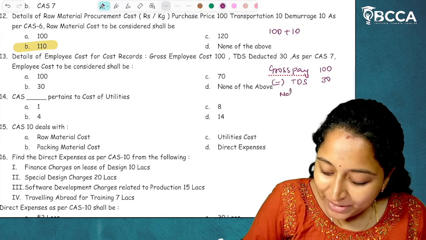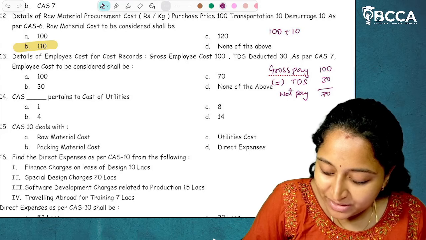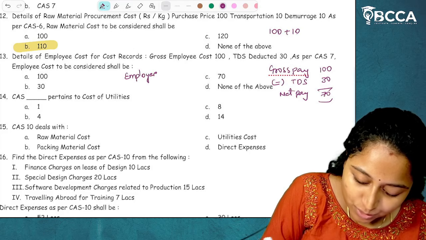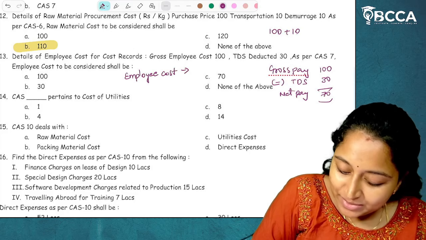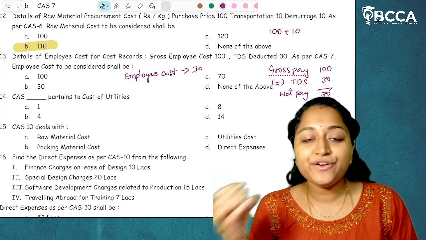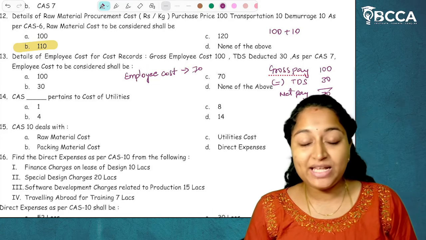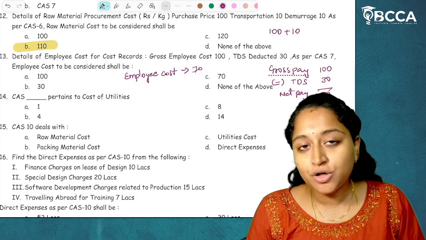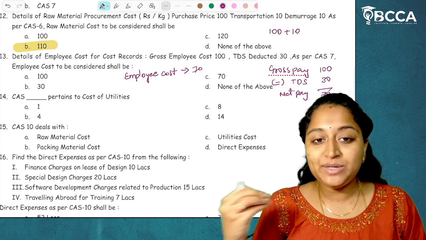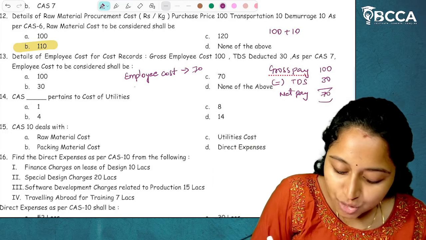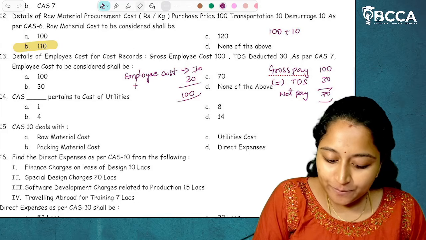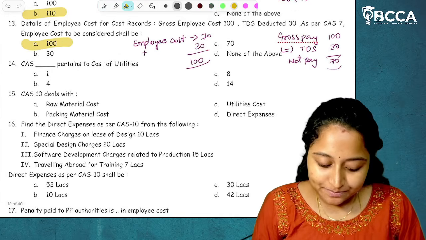So our net pay will be 70. According to Cost Accounting Standard 7, employee cost, whatever payment has been made, will be 70, and to the cost which has been incurred, if there are any refundable taxes and duties, then we must add them back to the employee cost. So is TDS refundable? The answer is yes. So if there are any refundable taxes and duties, that will be added back. So add 30 and our answer will be 100. I hope it is clear. So the answer is option A, 100.